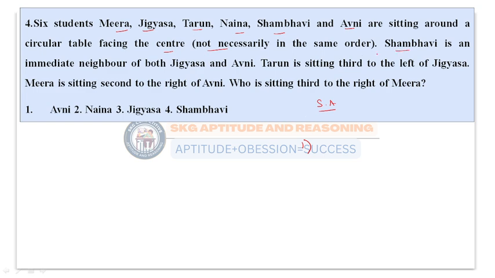Shambhavi is an immediate neighbor of both Jignasa and Avni. Suppose Jignasa is present here, in between them Shambhavi has to be present, and then Avni. So this is one possibility: Avni will come here, Shambhavi here, and Jignasa here. This is the first condition.